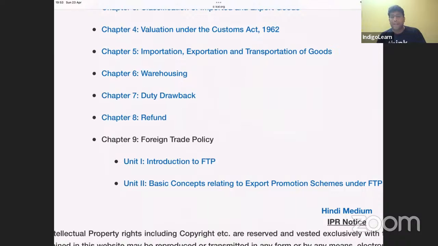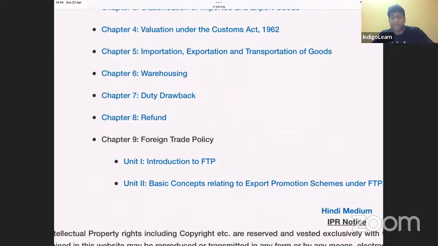Then finally, we have one last topic in customs, that is foreign trade policy. And I'm sure we know very clearly that foreign trade policy is an interesting topic. We have some interesting schemes like advance authorization, duty entitlement passbook. We have the concept of duty-free import authorization, and there is something called EPCG, export promotion capital goods. But one point to be noted here, since last 1-2 attempts, we are not finding many questions on foreign trade policy. That doesn't mean that FTP will not come in exam.